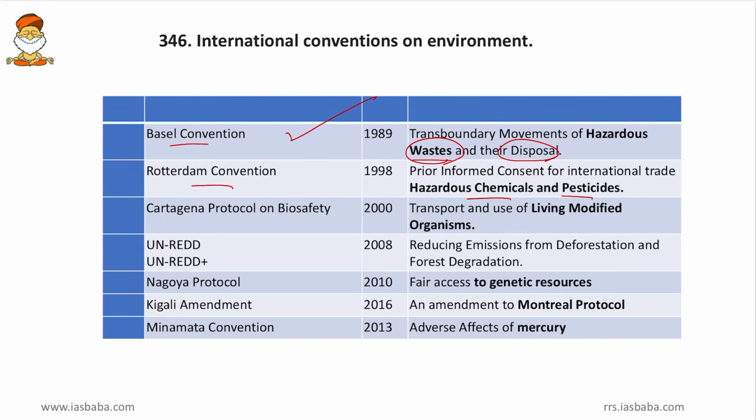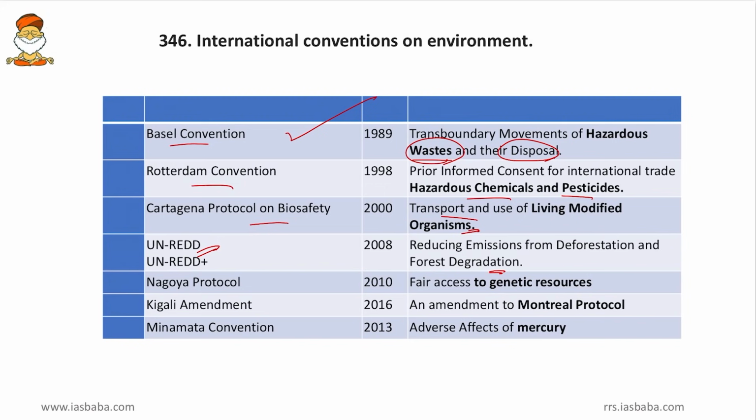And then Cartagena Protocol on Biosafety. So, that deals with transport and use of living modified organisms. So, those genetically modified organisms are dealt by Cartagena Protocol. And then UN-REDD, or reducing emissions from deforestation and forest degradation.